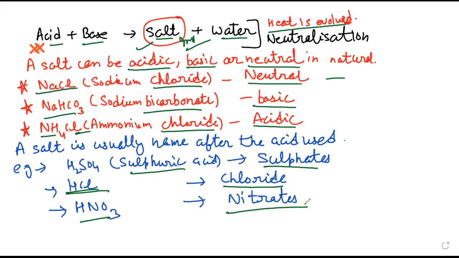So this is very, very important to understand, which kind of salt forms when, right? So basically sulfates, chlorides and nitrates. We will be discussing only these three types of salts.